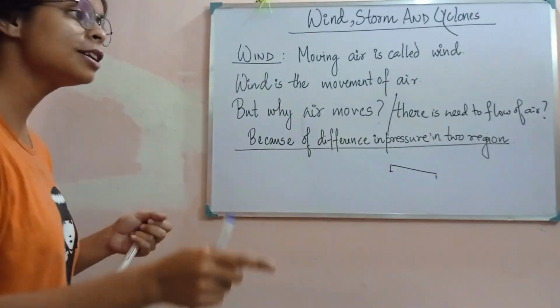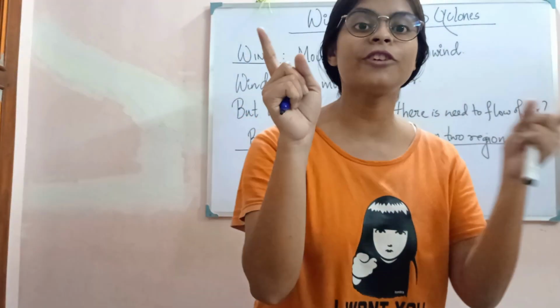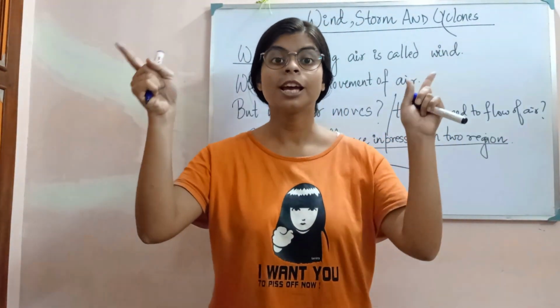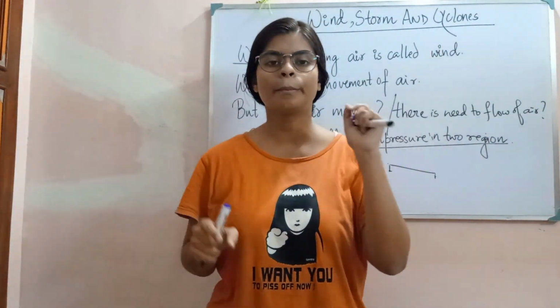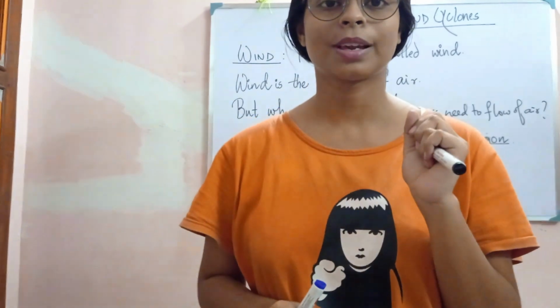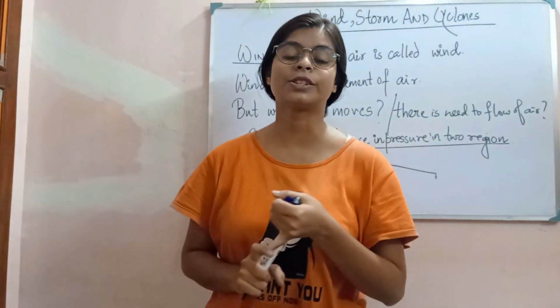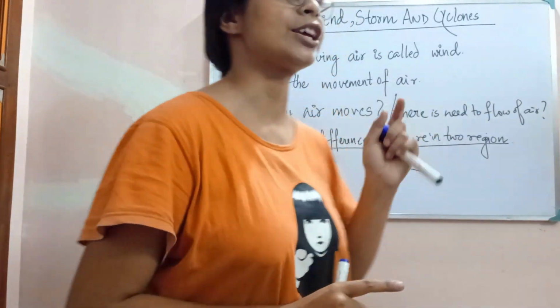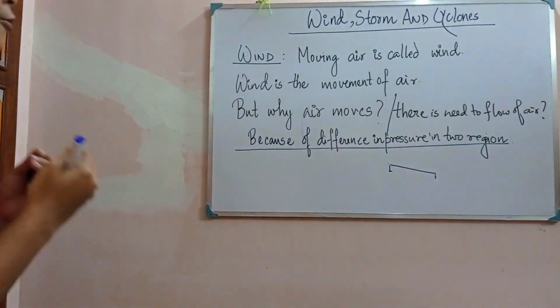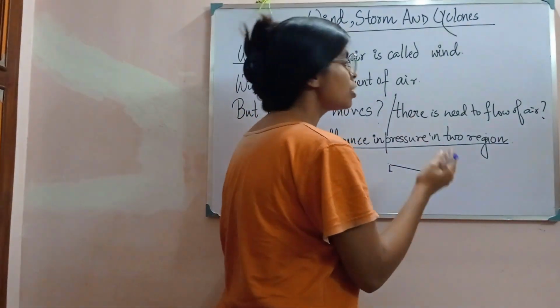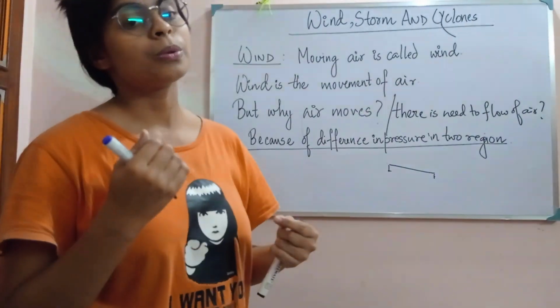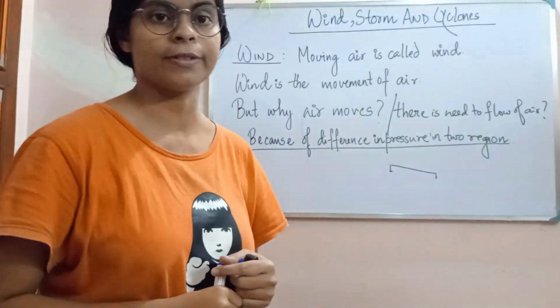Similarly, when there is a difference, the air also flows. But a difference of what? The question is, difference of what? A difference of pressure. Whenever there is a difference of pressure in two regions, the air will always flow.